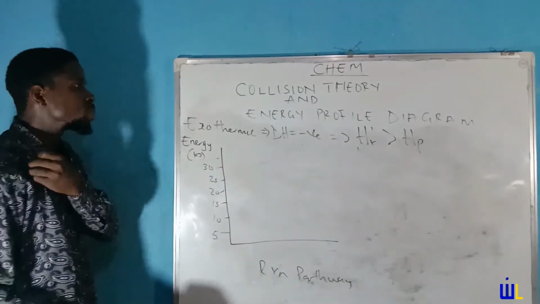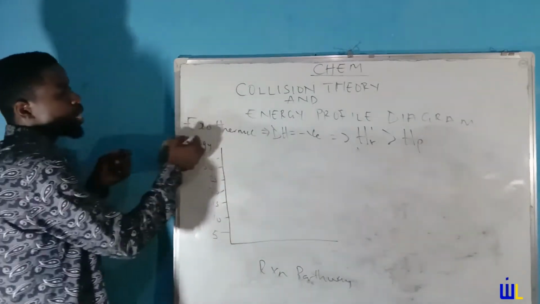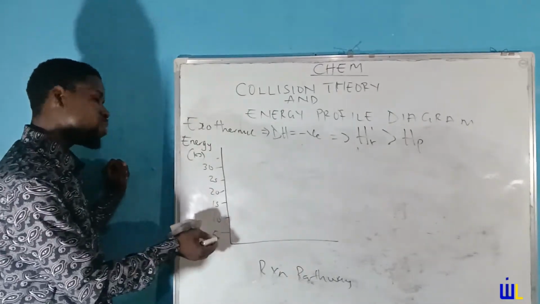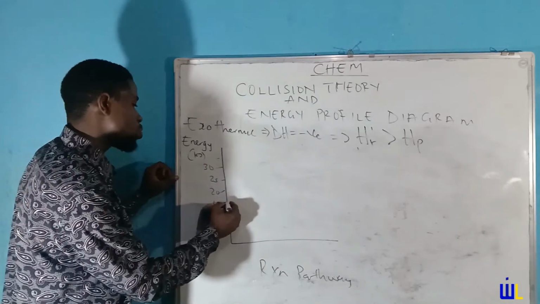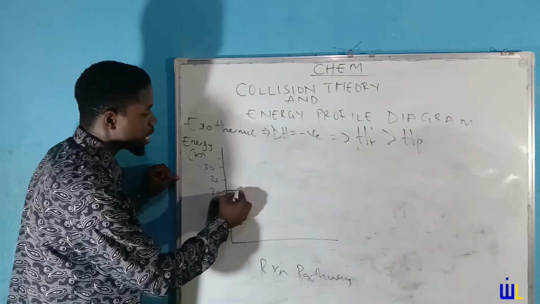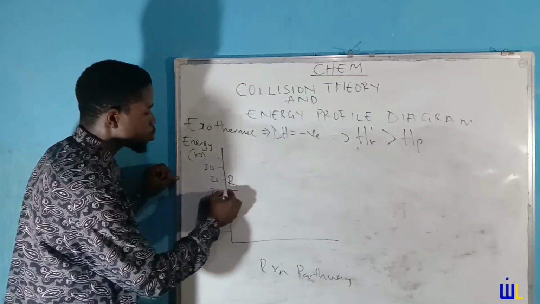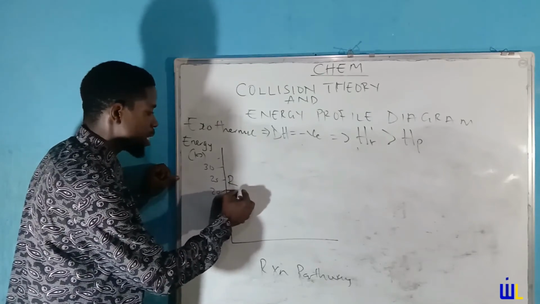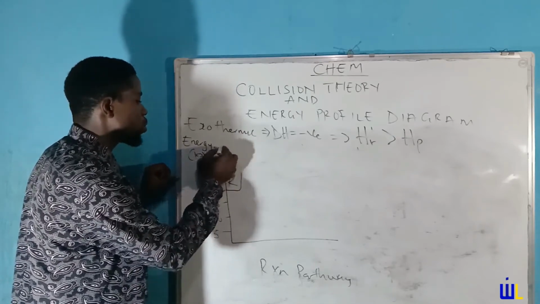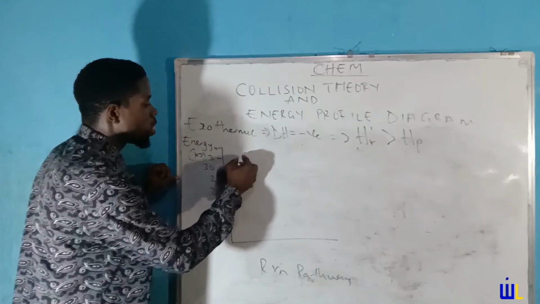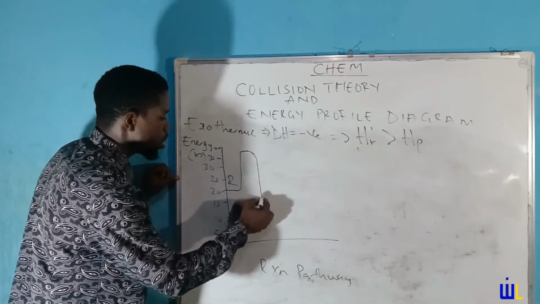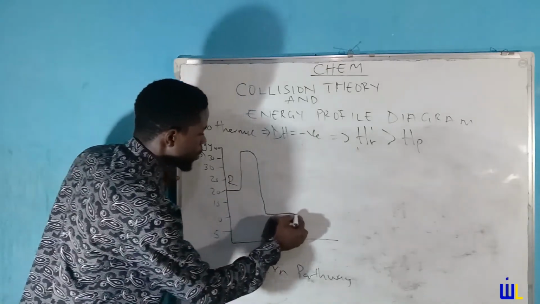So let's get to drawing. Remember we said that if it is going to be exothermic, the heat of reactant has to be higher. So we are not going to start at the least value. We have to take it up a little bit so we could have somewhere to place the product as lower. So we could start here. Every reaction starts with a reactant. So just know that where you are starting is the reactant. Now it goes up, 35 and this is 40. It goes up, gets to the activated complex, and then it starts going down to form the product.